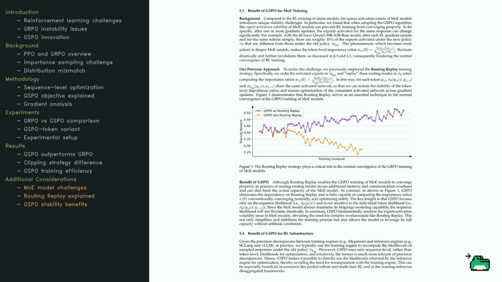In terms of infrastructure, GSPO bridges the gap between training and inference engines. It uses sequence-level probabilities, making it more resilient to precision discrepancies. This adaptability is especially useful in flexible setups, like partial rollout or multi-turn reinforcement learning.